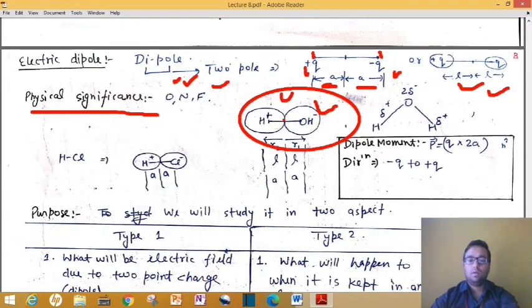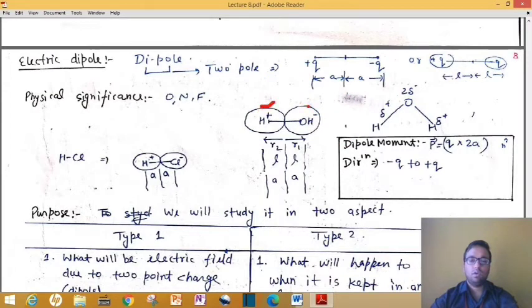We know that the H ion is positive and the OH ion has negative charge, but both have equal magnitude, means the polarity of charge is opposite but the magnitude is almost equal. And this is your atom, this circle represents your atom of hydrogen, and this circle represents the molecule OH minus. Suppose this atom has radius R2 and this one has radius R1.